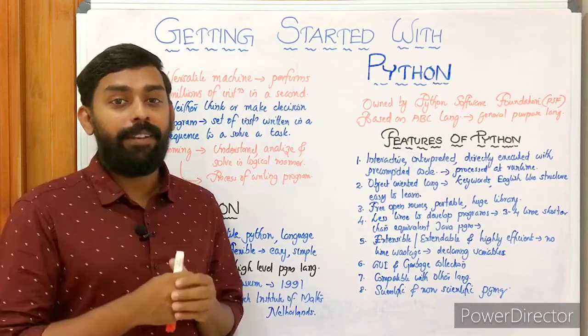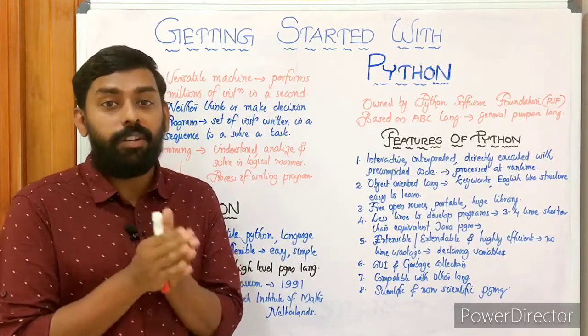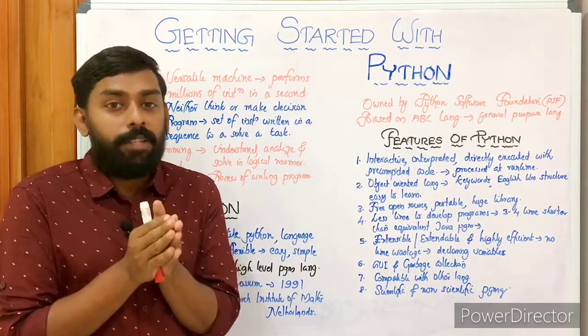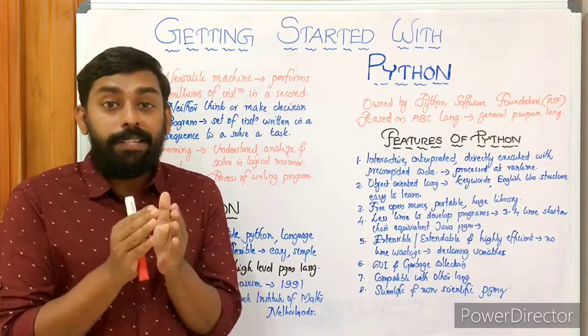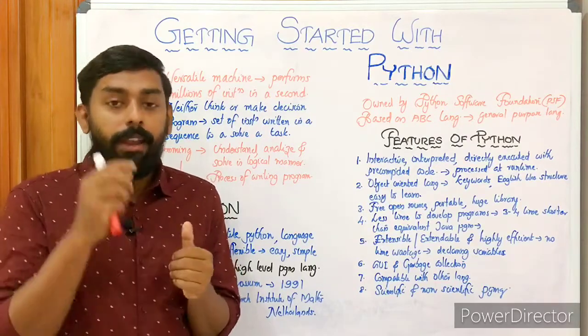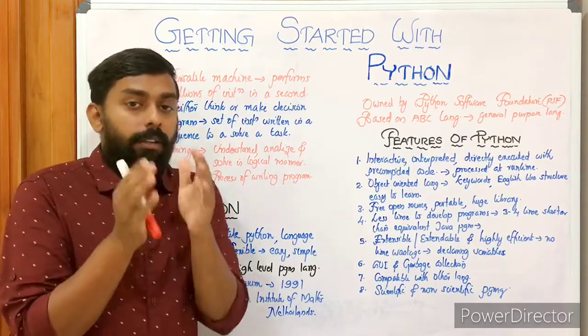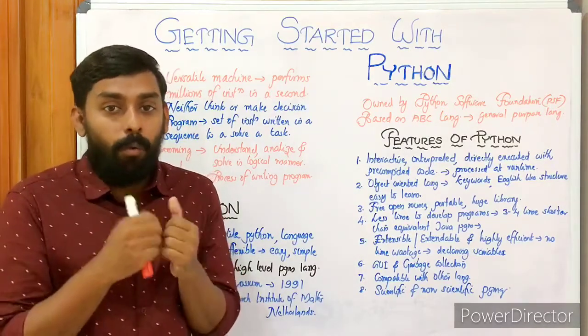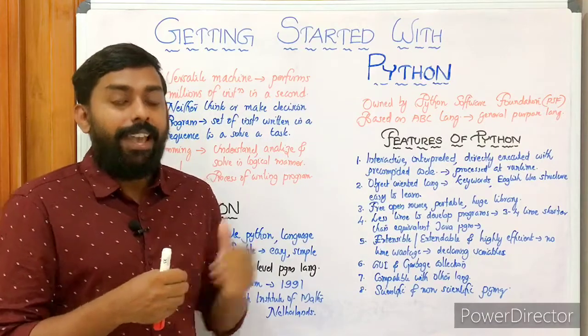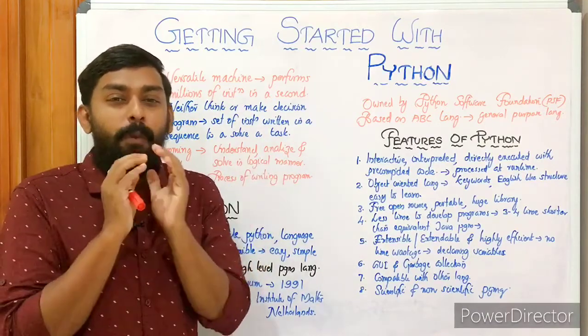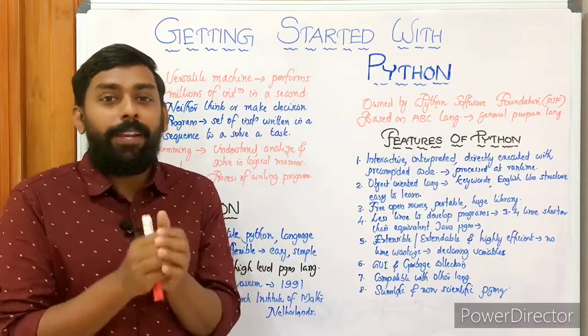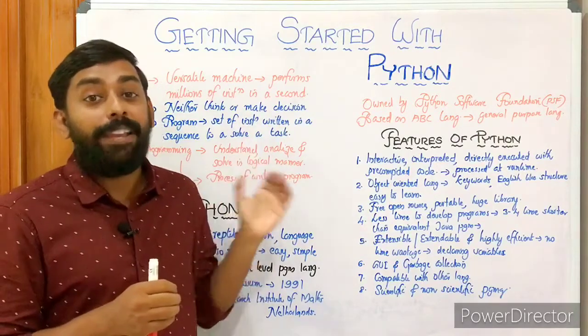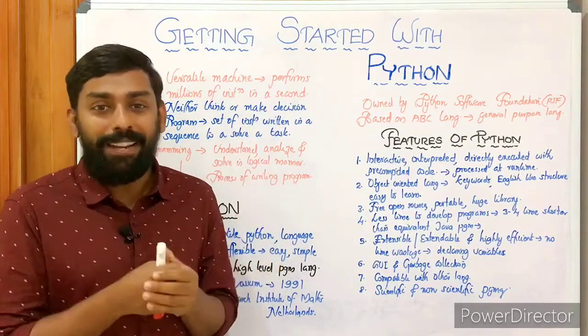We have already completed our first chapter, data representation and Boolean logic. In data representation we have learned number systems and its conversions, and in Boolean logic we have learned logic diagrams, logic circuits, as well as logic gates. And now it's high time to look at our most important, the core topic in plus 1 plus 2. It's all about Python programming, or programming in Python.